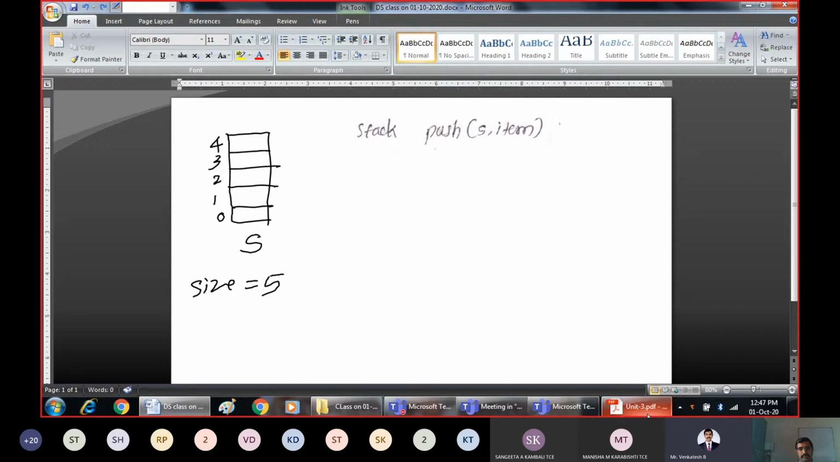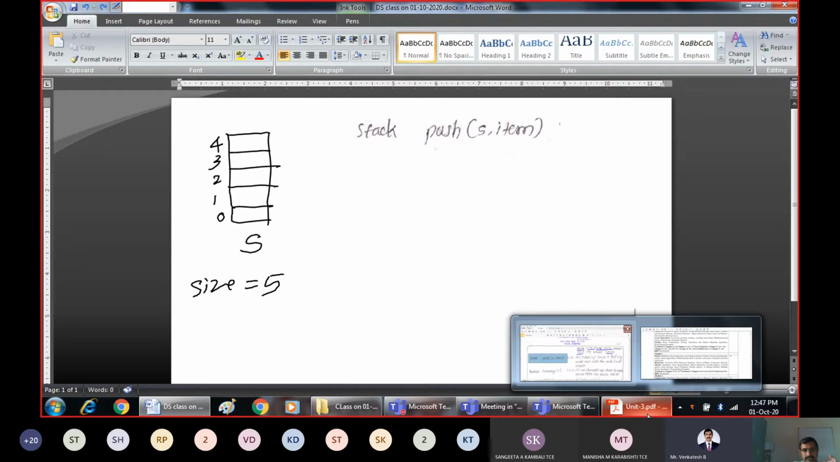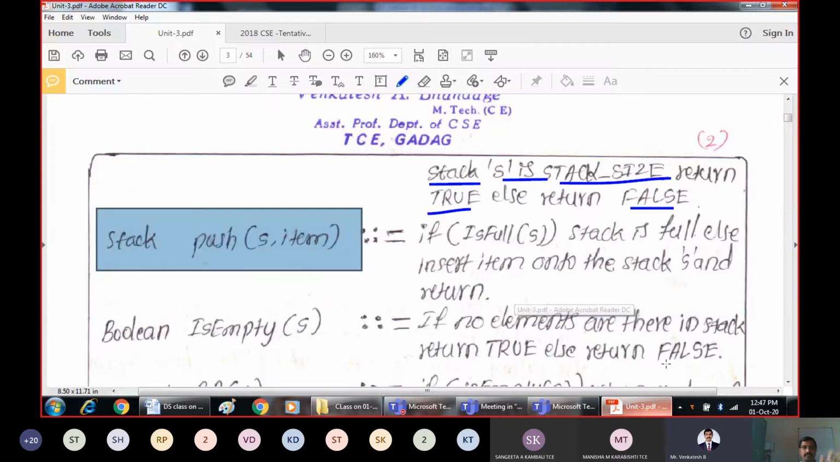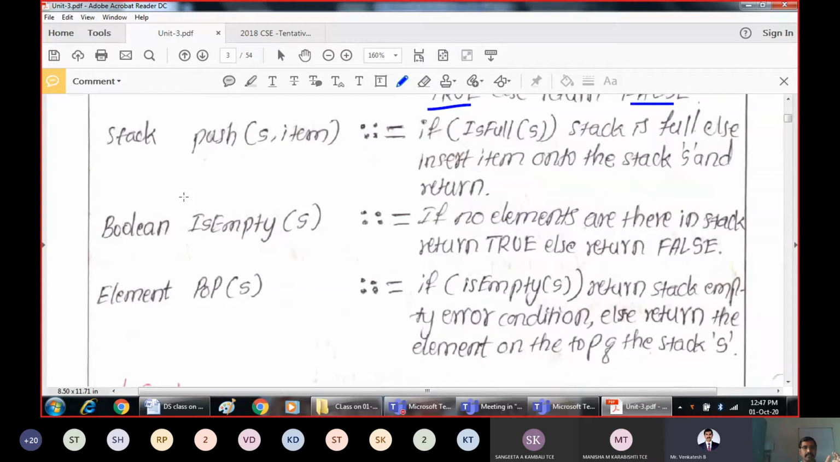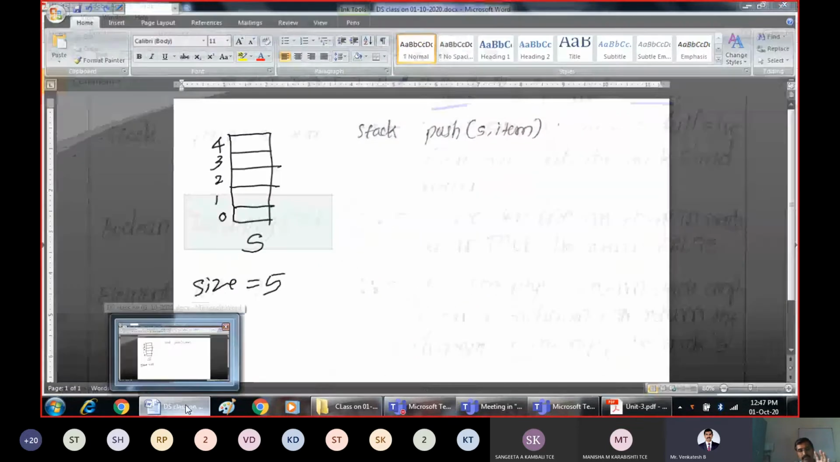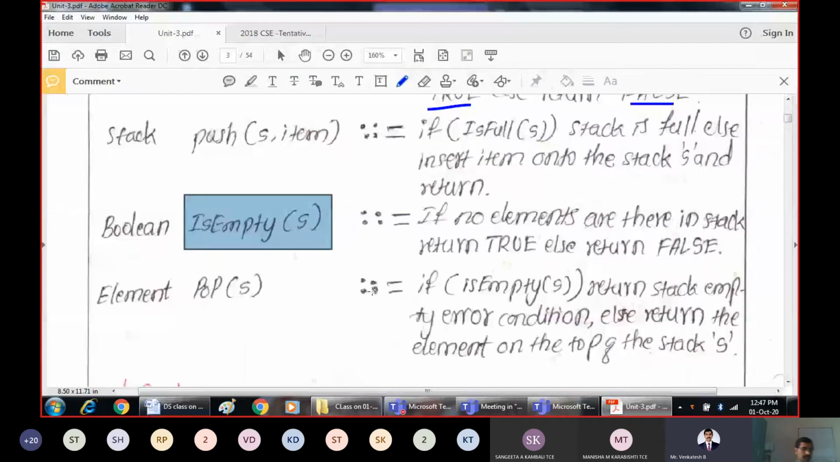That is the implementation part. What this implementation says is, if the stack is full, you cannot insert. If the stack is not full, just insert the element onto the stack. Is empty: you are going to check whether the stack is empty. In this case, if the stack is empty, it will simply return true. If there are some elements, then it is false.